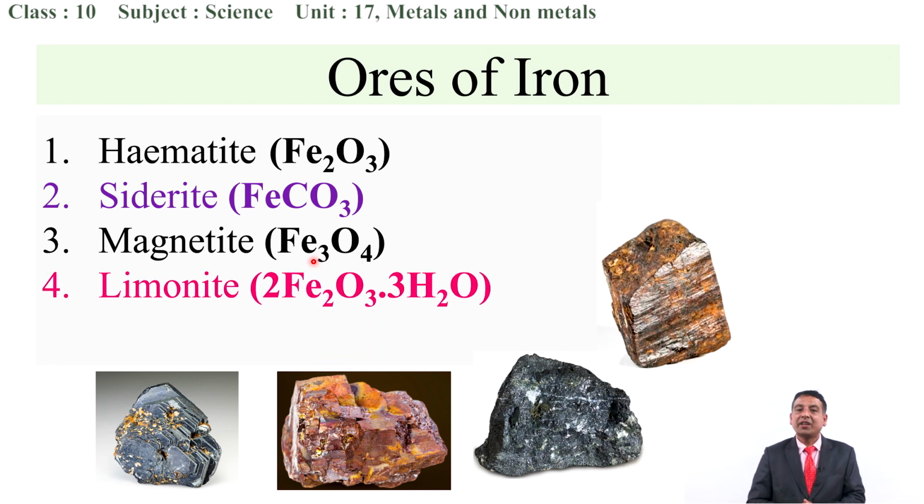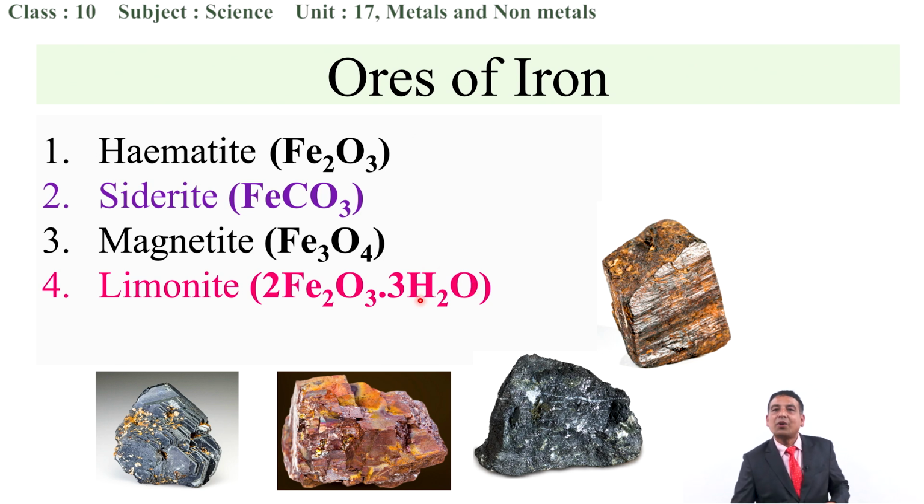The next one is limonite. The molecular formula of limonite is Fe2O3, which is called ferric oxide, and it consists of 3 molecules of water, which is called the water of crystallization. How many molecules of water have been shown here? 3. That means 3 molecules of water are present when it is found in the crystal form, because I think you have already learned about crystals.